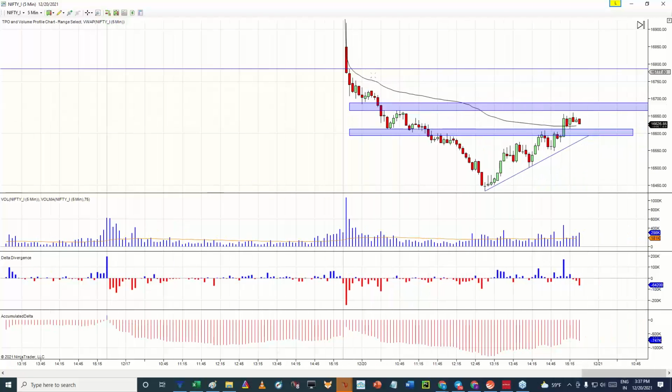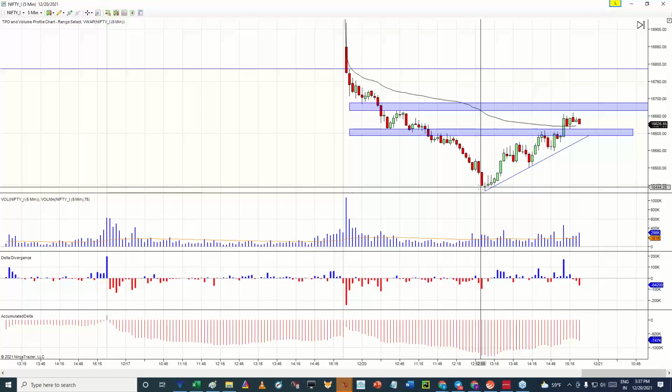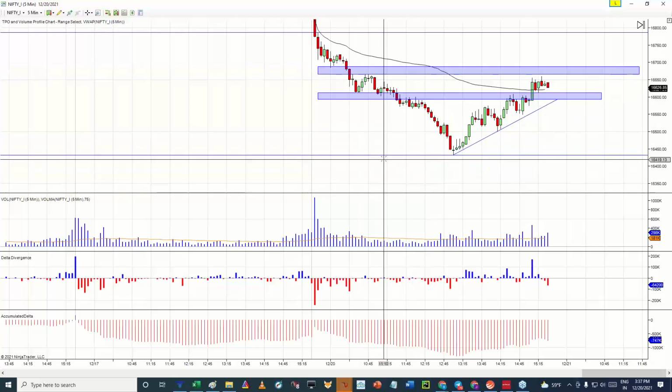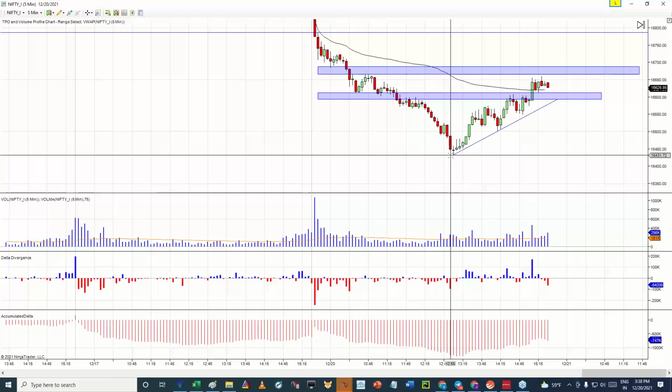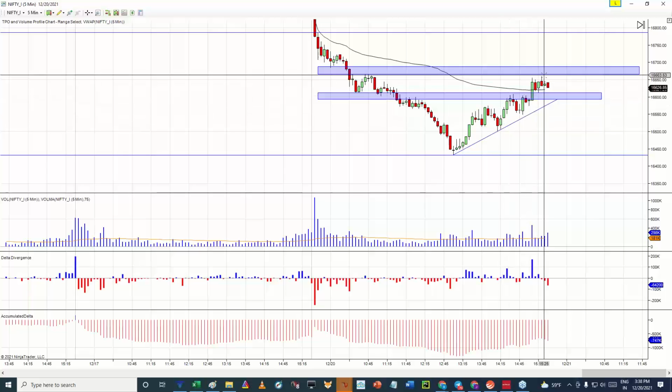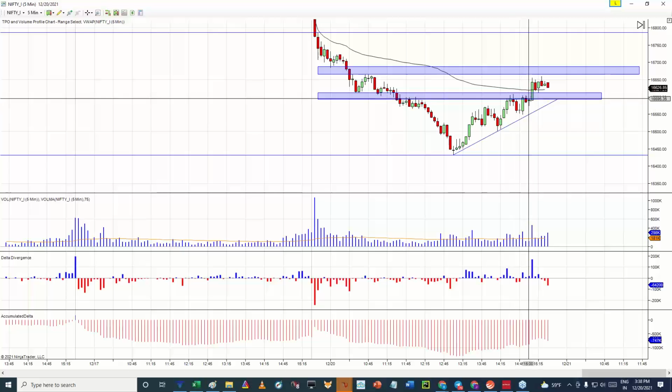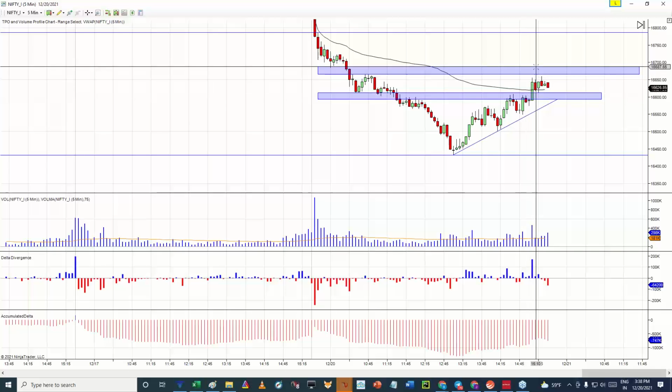After this downward movement, Nifty stopped around 16450. The low of futures was anywhere around 16432. In spot prices, the low was 16410, and from that area prices started moving back to the upper level and showed some sort of trending movement, right? The first area of resistance for Nifty was around 16600. This area has already been broken by Nifty. Now the second remaining area where Nifty can take resistance is 16687.